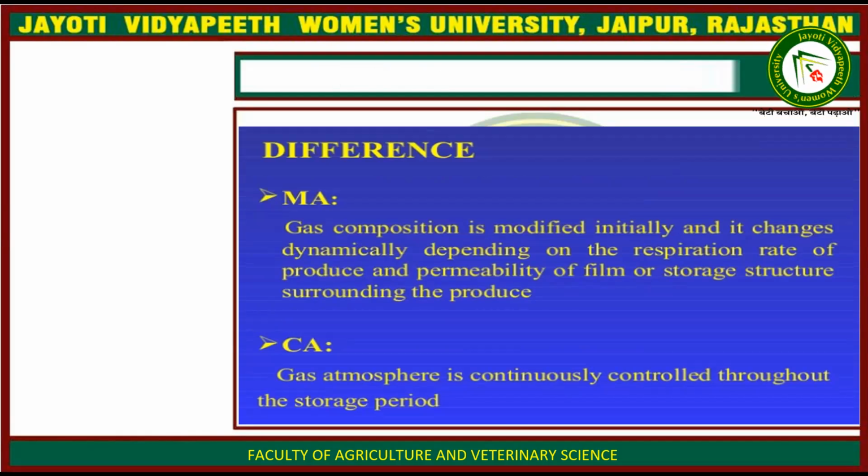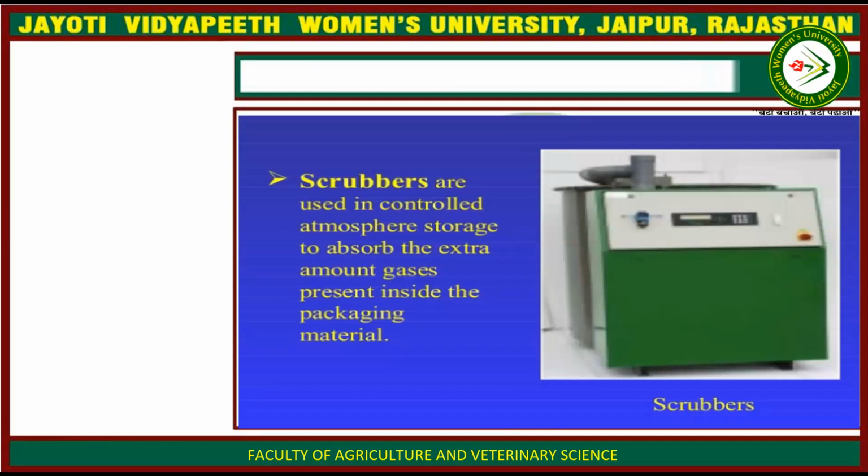The difference in MA, modified atmosphere, is that the gas composition is modified initially and it changes dynamically depending on the respiration rate of produce and permeability of film or storage structure surrounding the produce. And in controlled atmosphere, the gas atmosphere is continually controlled throughout the storage period.